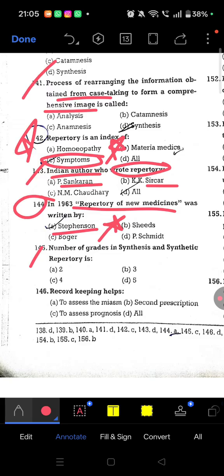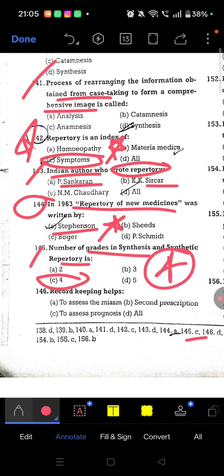1963. Question 145, number of grades in synthesis and synthetic repertory is. So 145 option C, 4. In synthetic and synthesis both 4 grades. 146, record keeping helps in all of the above: to assess the miasm, to assess prognosis, second prescription also.